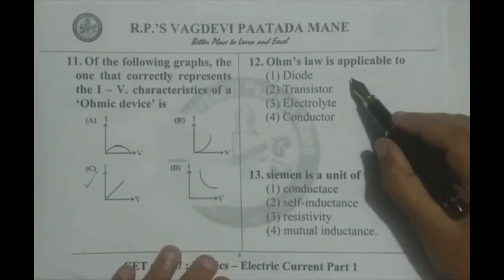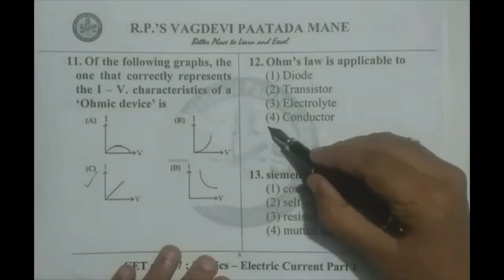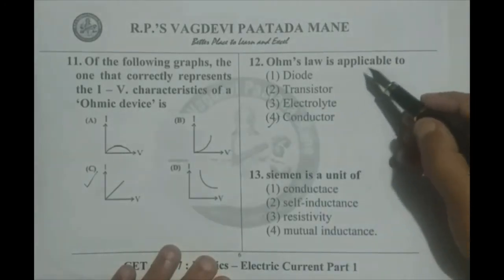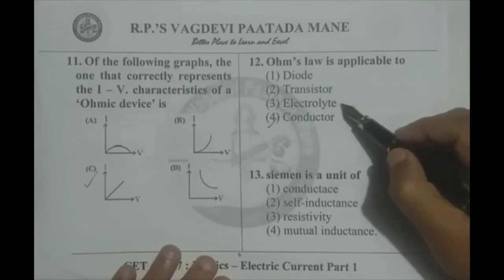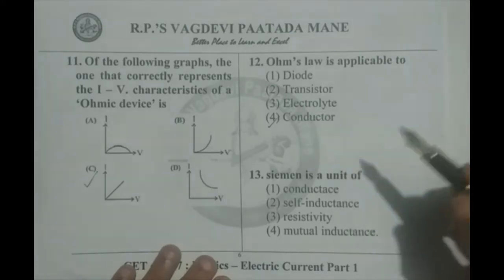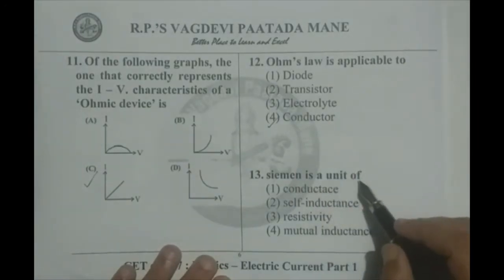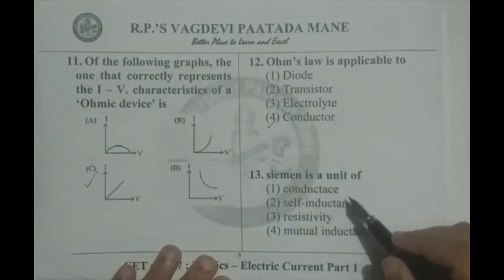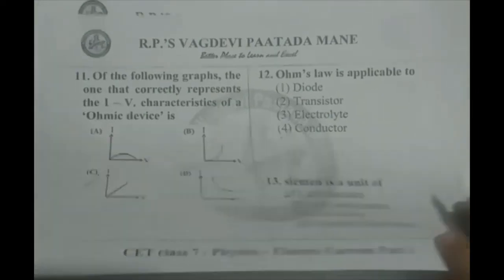Going for the 12th question. Ohm's law is applicable to electric conductor because according to limitations of Ohm's law, diode and transistors are semiconductors for which the Ohm's law is not valid. Electrolyte is also for which the Ohm's law is not valid. So fourth option, the conductor, is correct. Siemens is the unit of, in fact, we know the Siemens is the unit of conductance. So that is option 1.